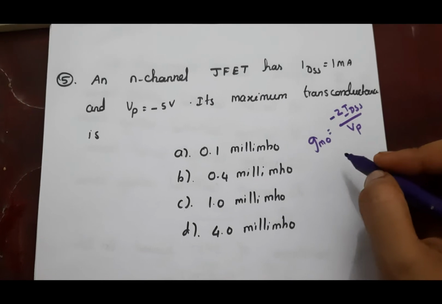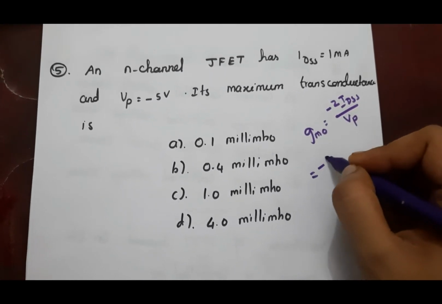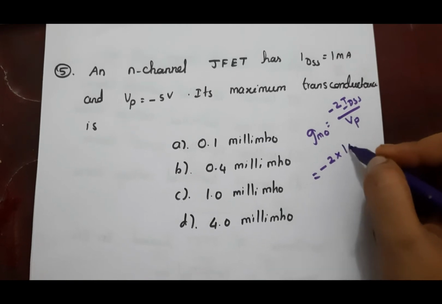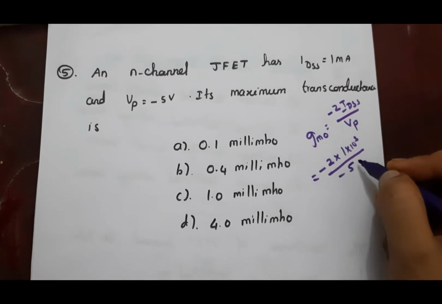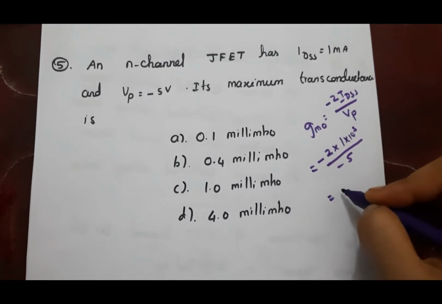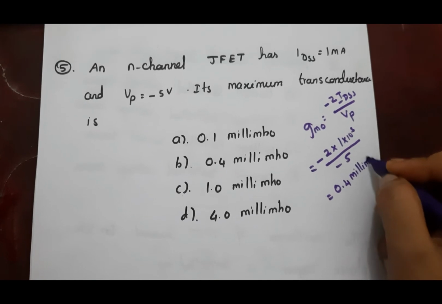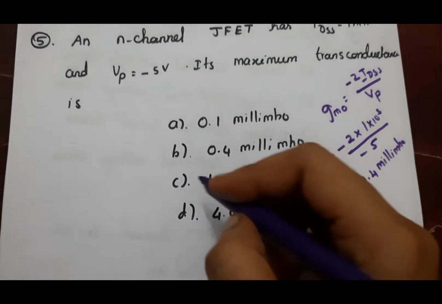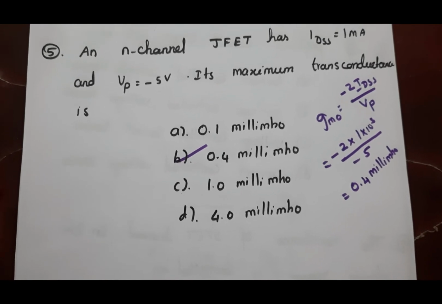So this is the formula for finding maximum transconductance, and we know all the values here. So IDSS is 1 milliamps and VP is minus 5 volt. So solving this, we will get 0.4 millimho. So here the answer is B, 0.4 millimho.